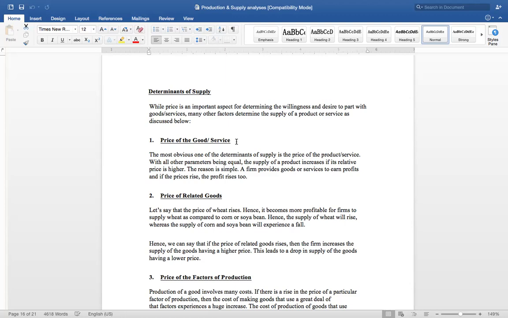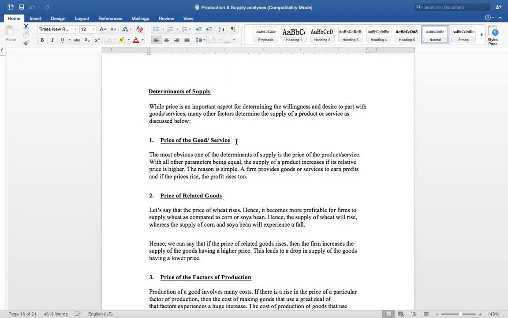What I'm trying to explain to you here is this. Suppose the price of any commodity rises, then what will the supplier do? Suppose the price of any commodity is rising due to some reason. Then the supplier or the producer wants to earn the maximum profit. So automatically they will increase the production of those commodities whose prices are rising, so as to earn the maximum profit, because this is the motive of every businessman.